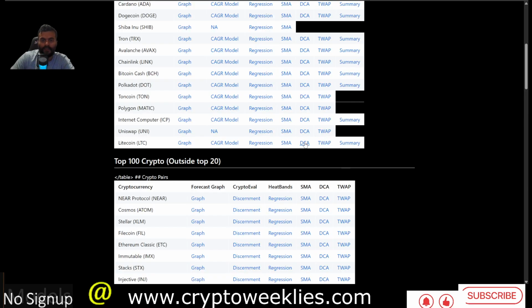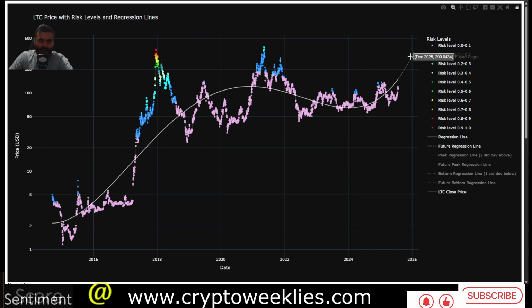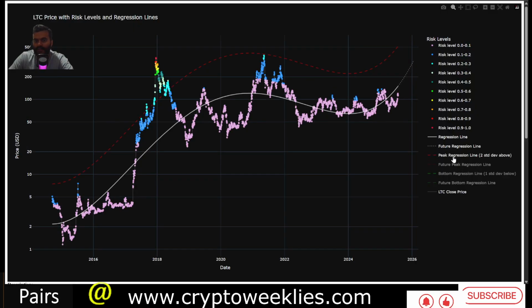If you want to leverage the extrapolation, the daily polynomial regression model, kind of similar to the weekly one that we just saw, has the projection capability. The fair value projected towards the end of the year is coming in at around $300, $290 to be precise. And this is a 2 standard deviation ceiling.